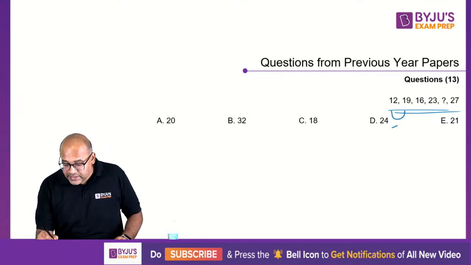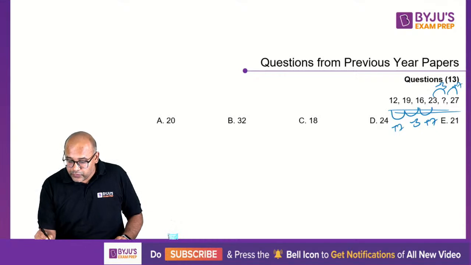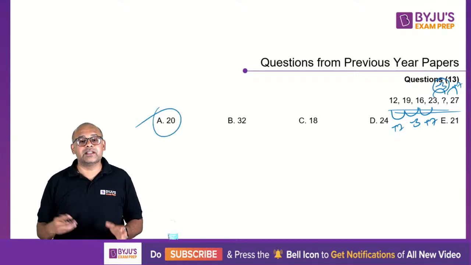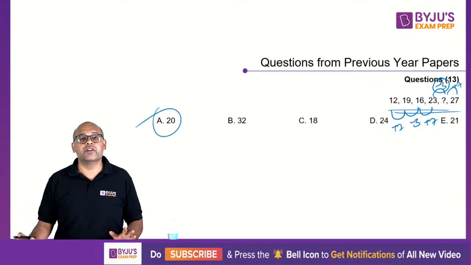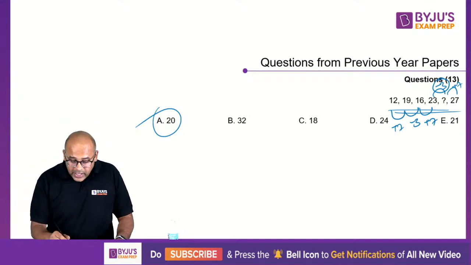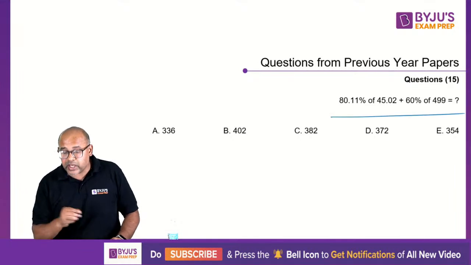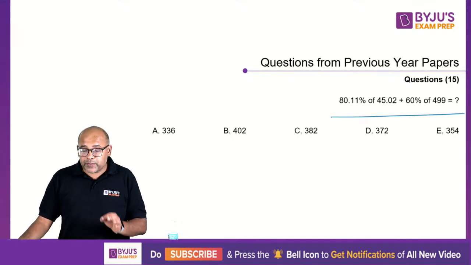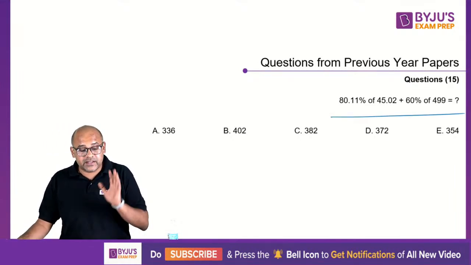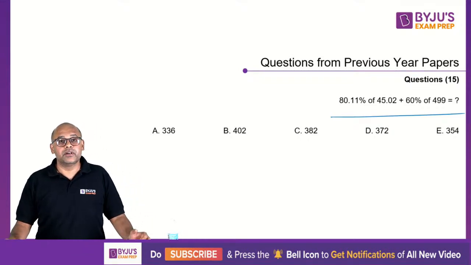So you can see this is plus 7, this is minus 3, again plus 7. So it should be minus 3, then it should be plus 7. So if you do 23 minus 3, the answer is 20. That is the logic. Very, very straightforward. Right? Another logic question came like that. Let's move that. Okay, this is the type of question which I was talking about, approximation. You don't even need 60 seconds for this, but I'll give you 60 seconds. Start and try to find out. 60 seconds has started now.